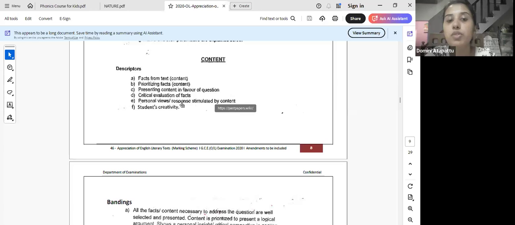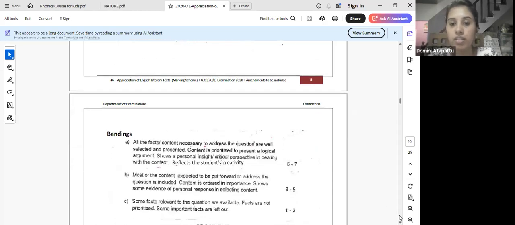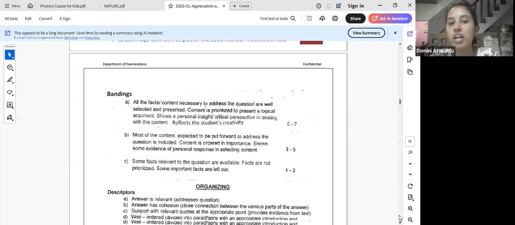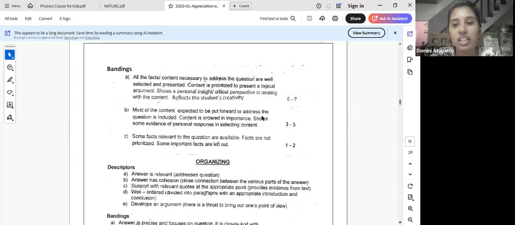Right? Then personal response stimulated by the content. You need to be able to come up with your own points as well. See, students' creativity. These are important. After that, it is given how marks are given. Normally they don't give 7 out of 7 for content, but you can get 6, right? So for what kind of answers do you get 6? Let's see, 6 or 7.